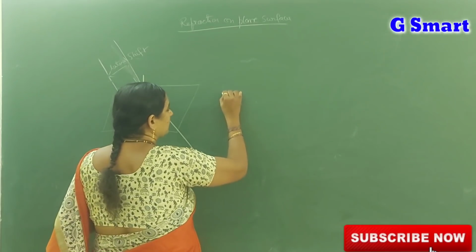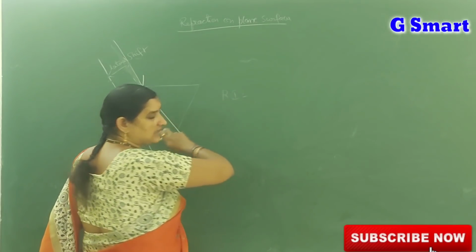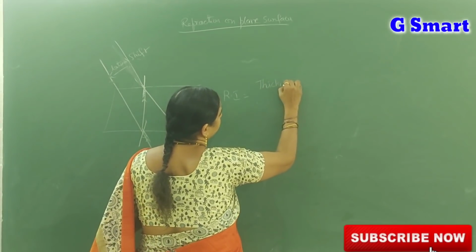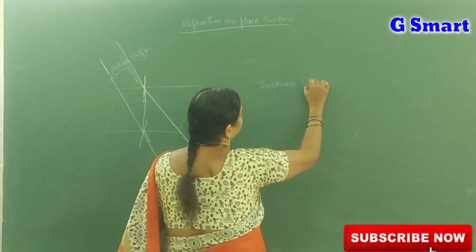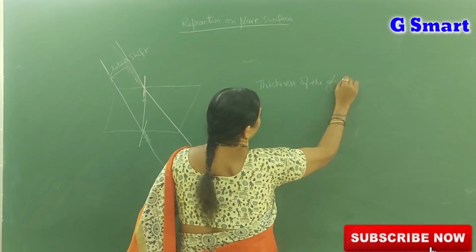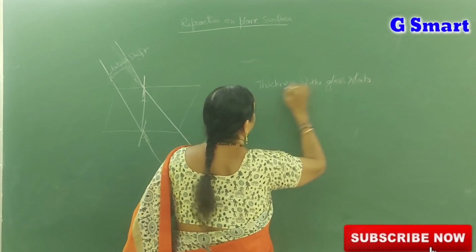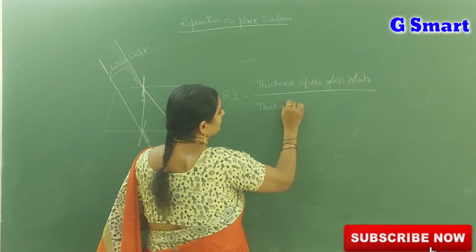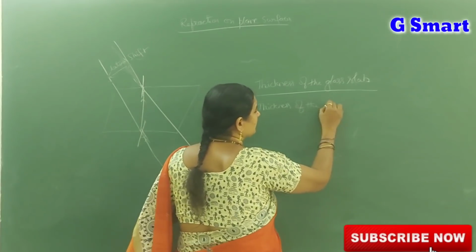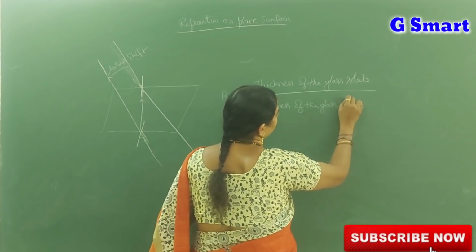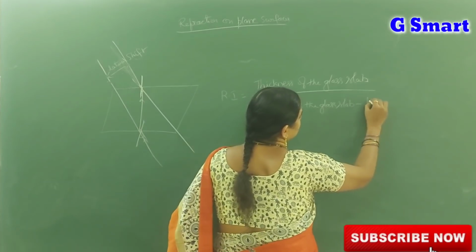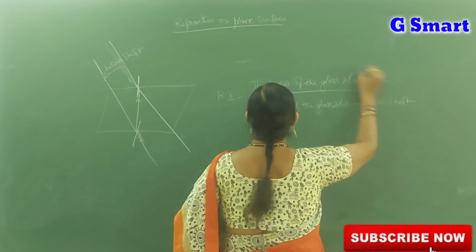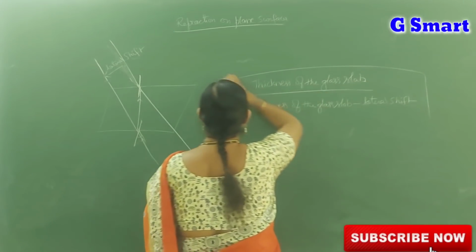By using the formula, refractive index of the glass slab is equal to thickness of the glass slab divided by thickness of the glass slab minus lateral shift.